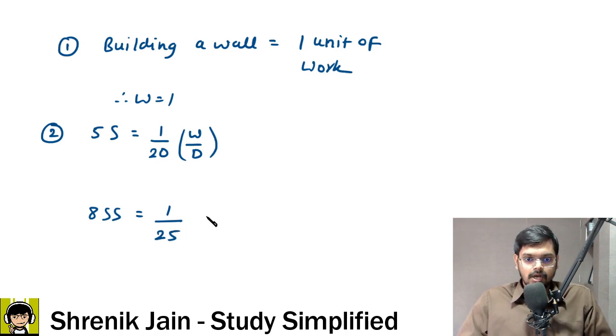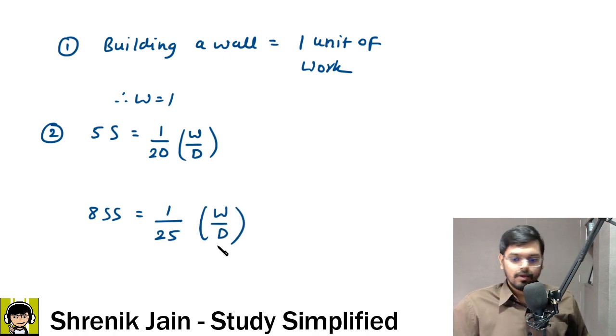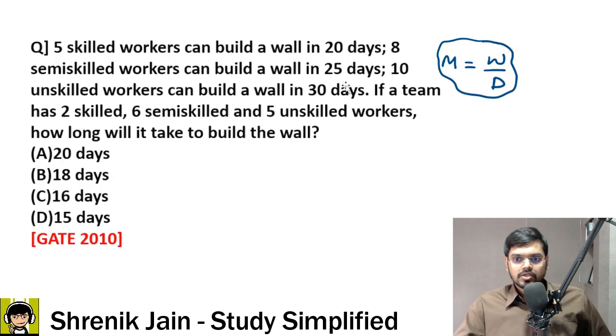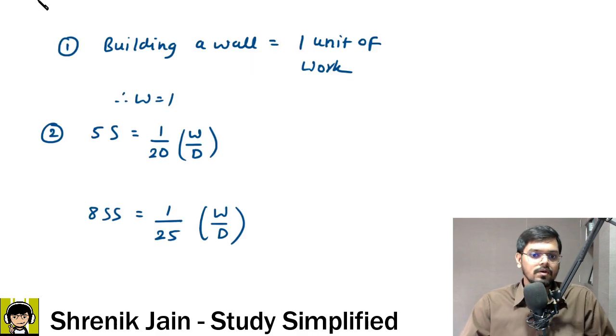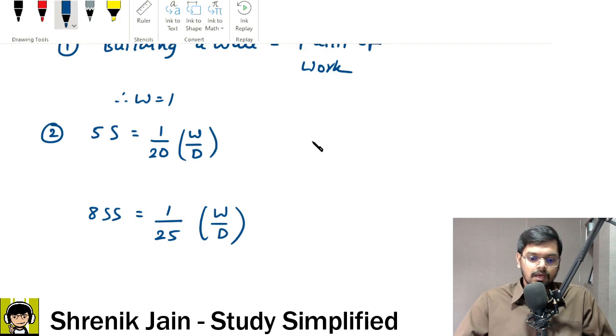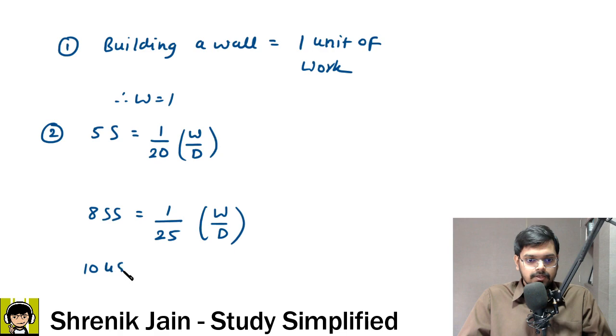So 25 is downward and the unit is W by D, work per day. What about the next player? Sir, next we have 10 unskilled workers that can build a wall in 30 days. Okay. कितने लोग हैं? 10 unskilled and 1 upon 30 work per day.